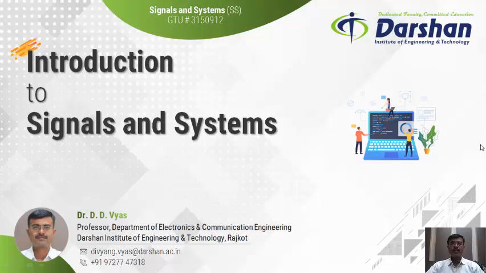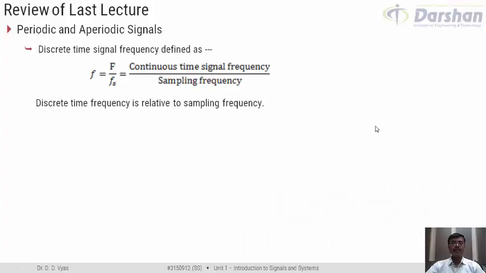Let us very quickly try to review some of the basic things that we have understood about periodic and aperiodic signals. Few important things are, we have realized that for discrete time signals, the frequency of such signals is defined as the ratio of continuous time signal frequency which we are sampling divided by the sampling frequency.